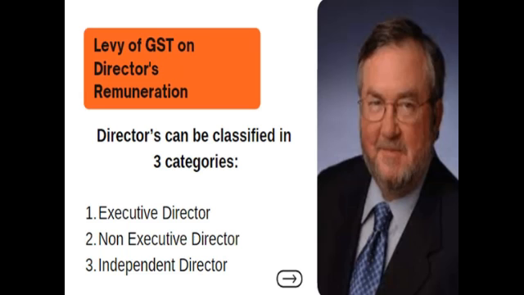Directors' remuneration refers to compensation the company gives to its directors for the services they are rendering. This compensation could be in the form of fees, salary, or use of the company's assets.